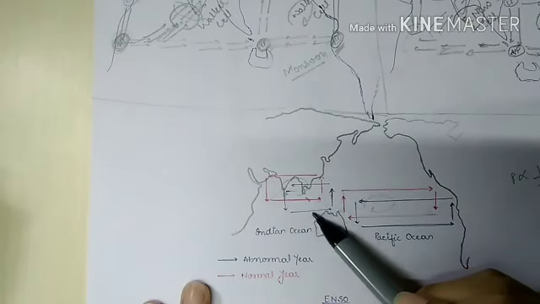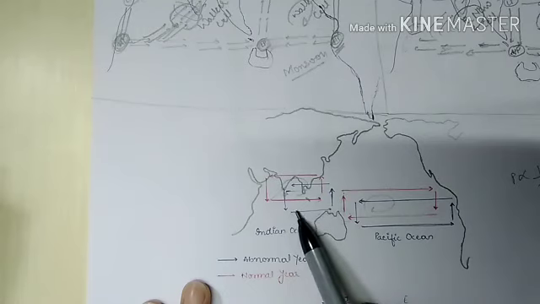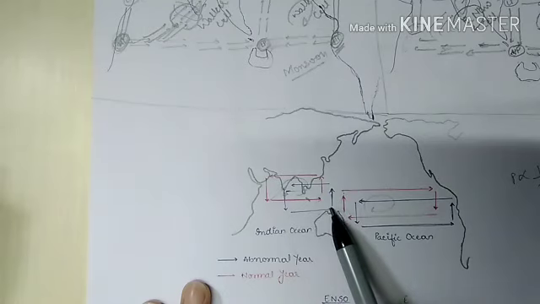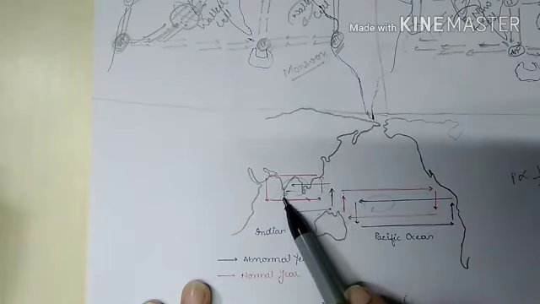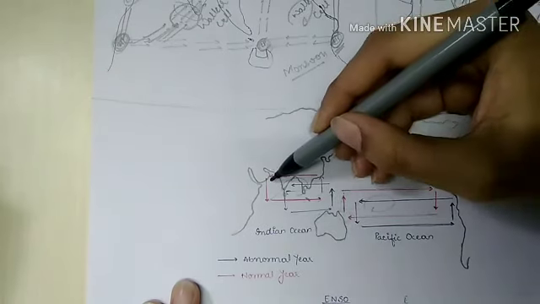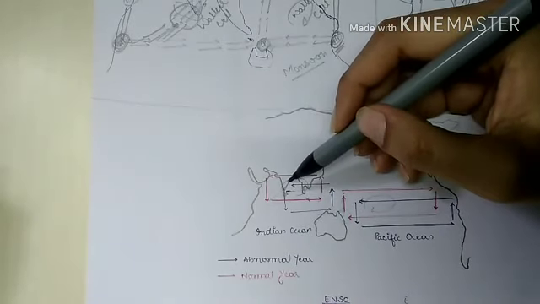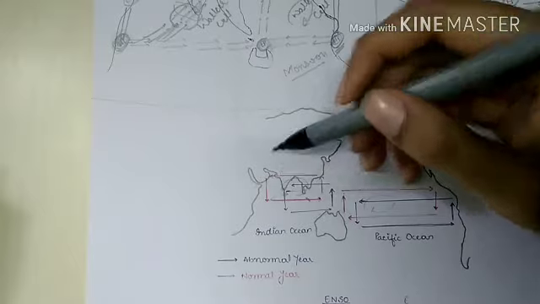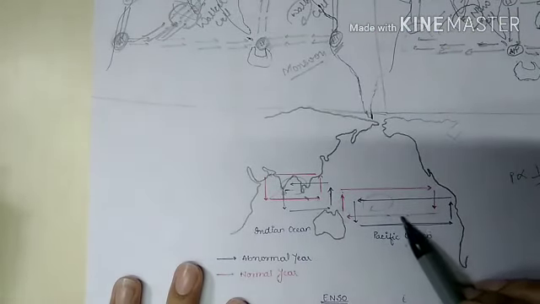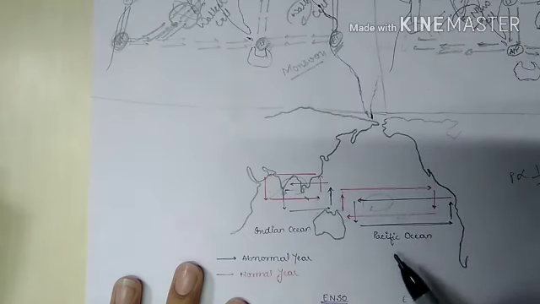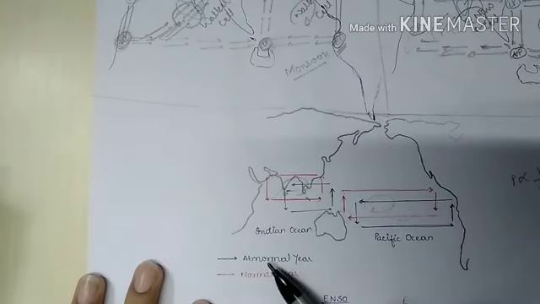And here we can see, because the winds are moving towards this direction, here we will have a rise, and we will see there is an eastward shift of the Walker cycle in this area, while here we will have a reverse Walker cycle. So this was during an abnormal year.